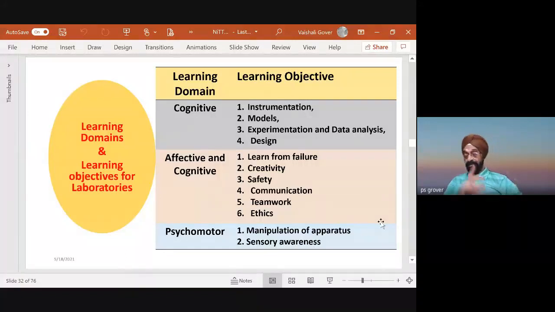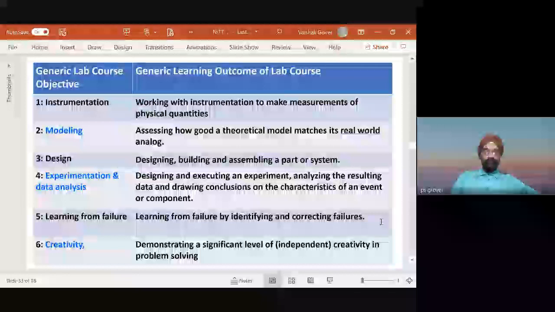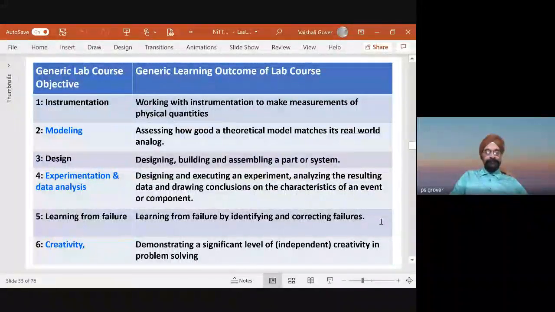In a chemistry lab, many times, let's say they are using chemicals, physical short-circuiting can happen. See, sensory awareness, in a pharmacy course or in other courses, plays an important role. So this is again a part of sensory awareness, which is manual. So these are generic; I will quickly pass through.